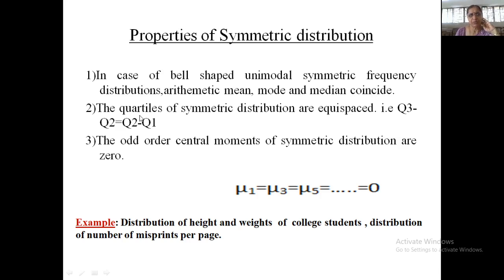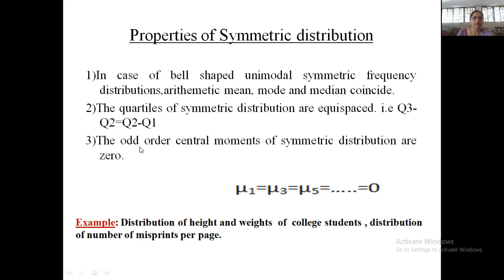Second property of symmetric distribution is that the quartiles Q1, Q2, Q3 are equidistant, or equispaced. That means, what is your Q2? Q2 is actually your median. So Q1 and Q3 are equidistant from your median, or Q2, or arithmetic mean.